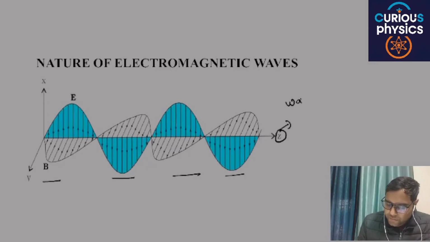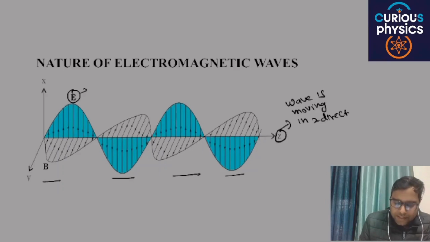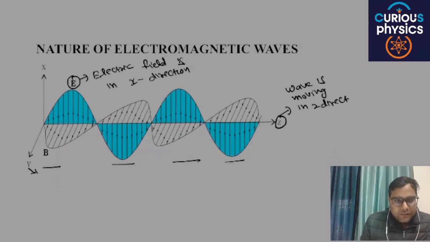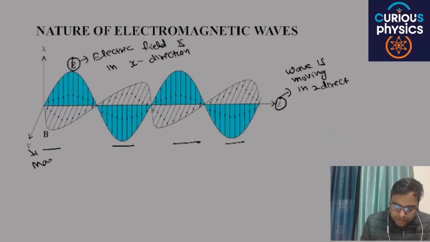The electric field is in the x direction, and the magnetic field is in the y direction.